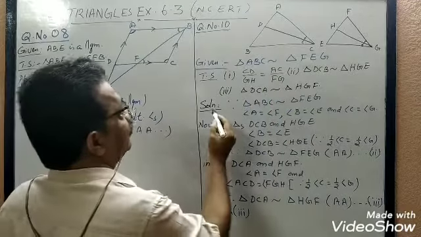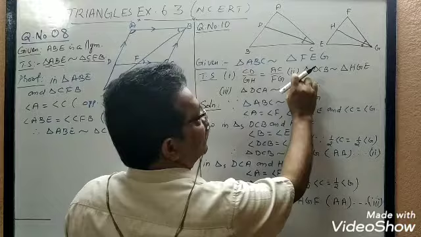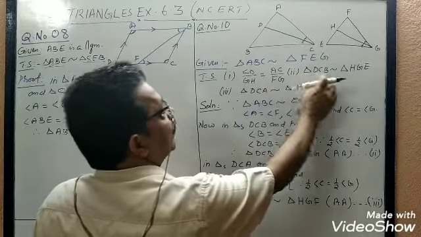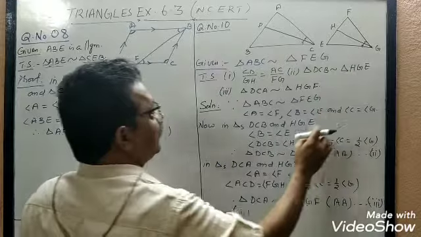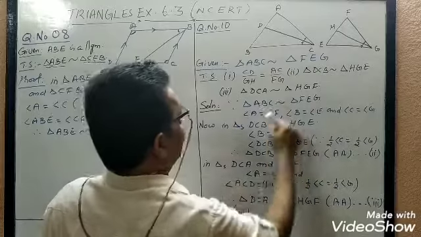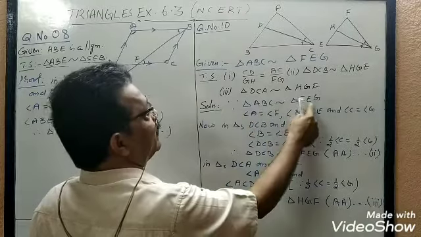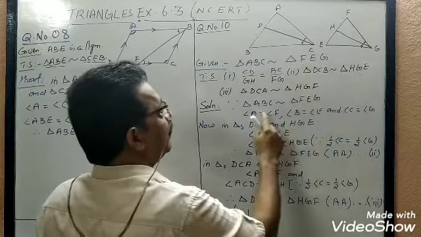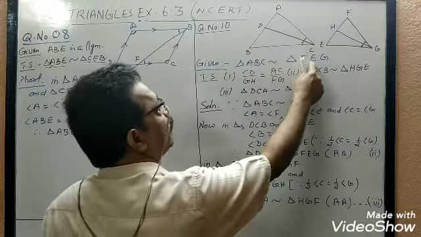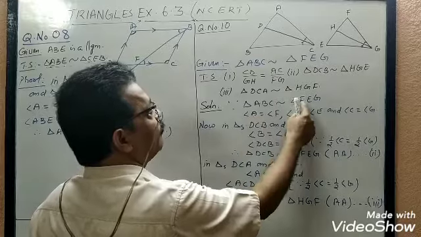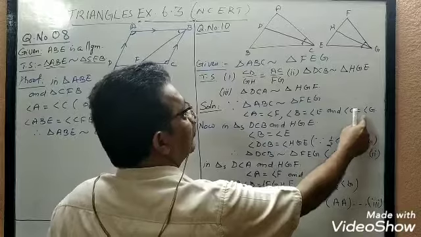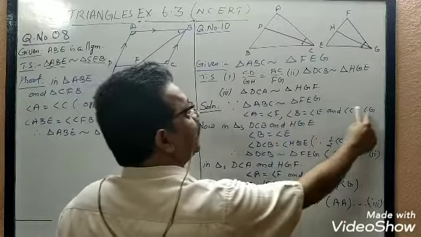So we can start. Let us prove question number 2 first. Question number 1 we will prove at the last. Question number 2, we prove triangle DCB is similar to triangle HGE. Let us take these two triangles. Since triangle ABC is similar to triangle FEG, we start with what is given. Triangle ABC is similar to triangle FEG, therefore angle A equal to angle F, angle B equal to angle E, and angle C equal to angle G. Okay? Triangles similar, then corresponding angles will be equal.